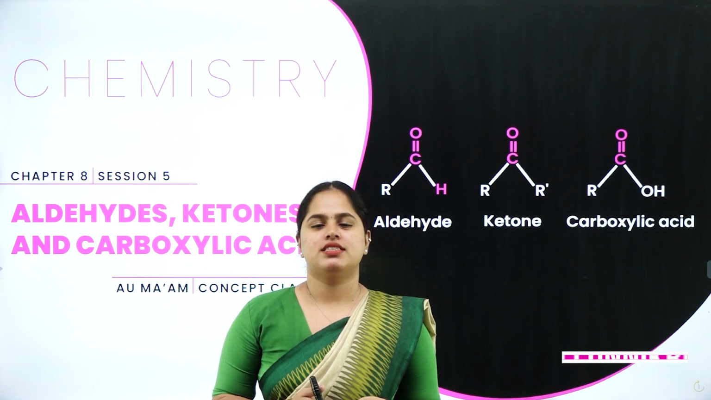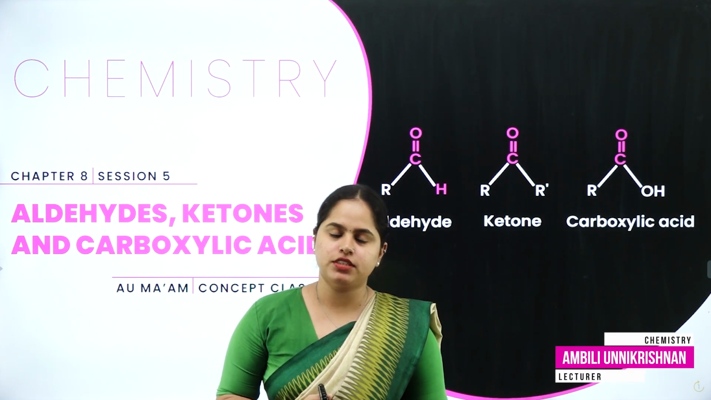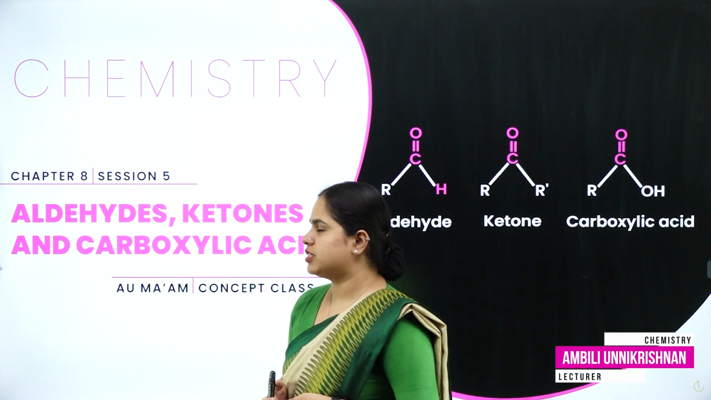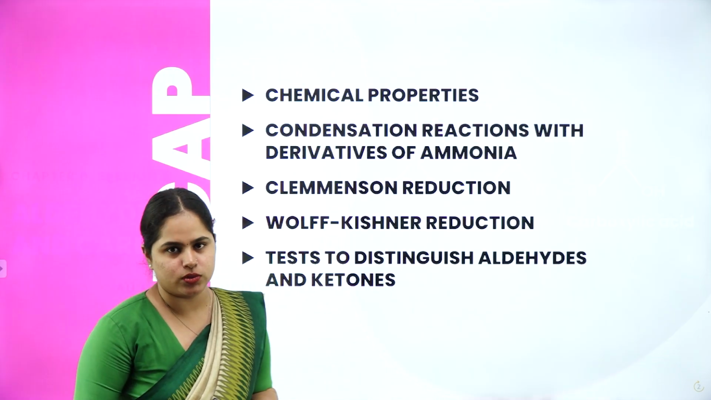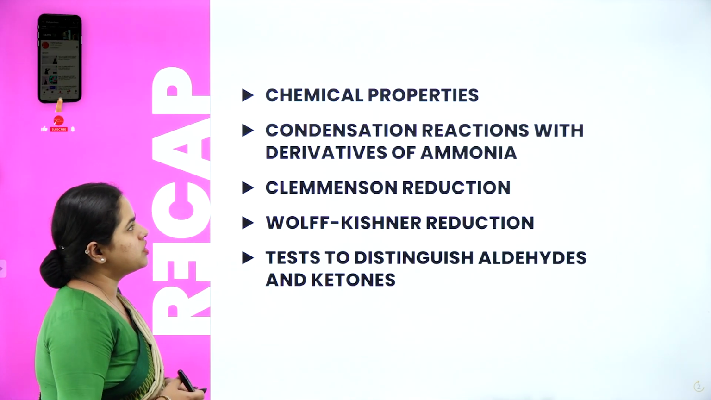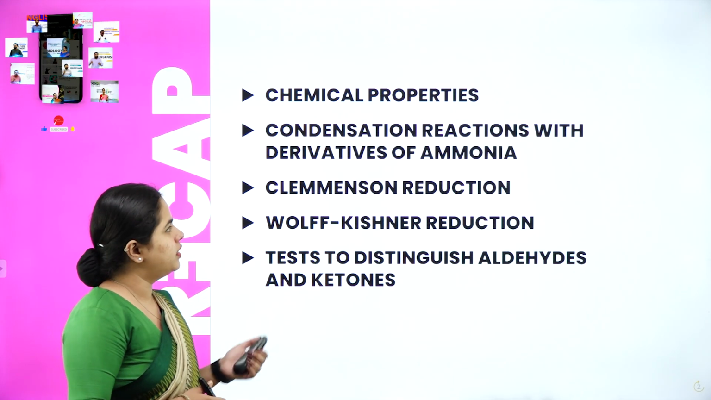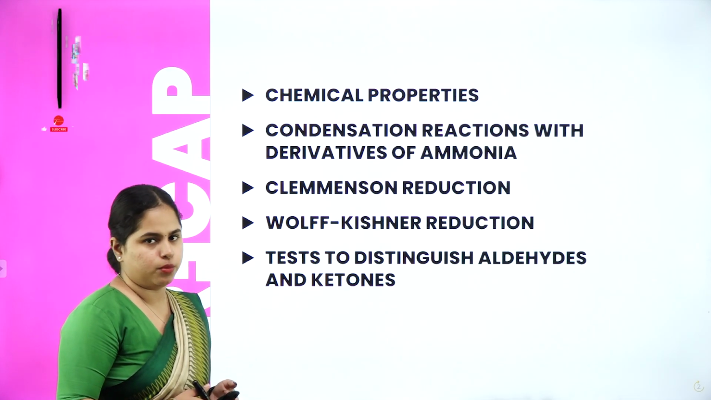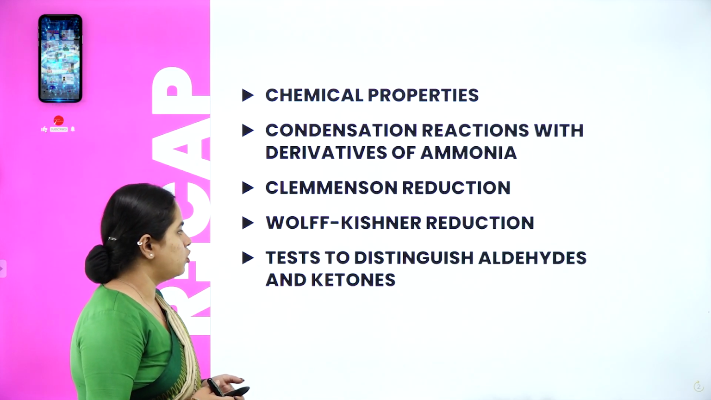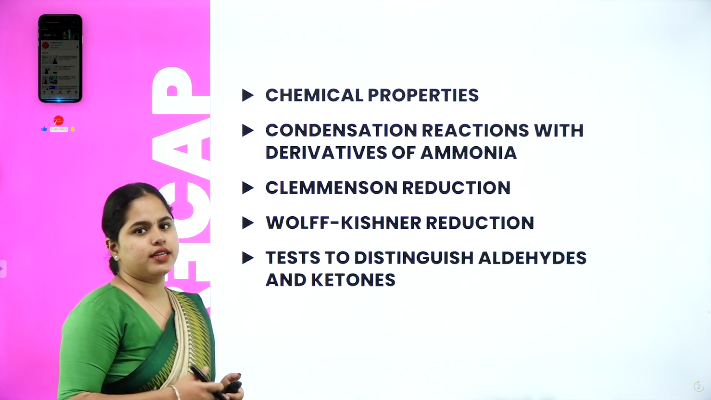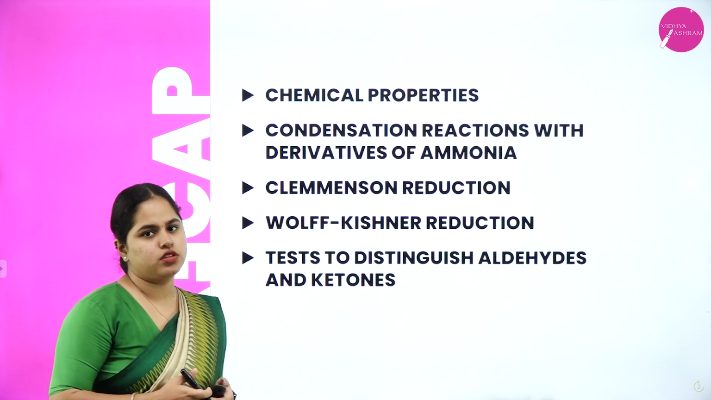Hello everyone, this is Ambli Unnikrishnan from the Department of Chemistry. So today I am back with session 5 of the chapter Aldehydes, Ketones and Carboxylic Acid. In the last session, we continued with the various chemical properties. The first one was condensation reactions with derivatives of ammonia, then Clemmensen reduction, Wolff-Kishner reduction, as well as the various tests to distinguish aldehydes and ketones were discussed.